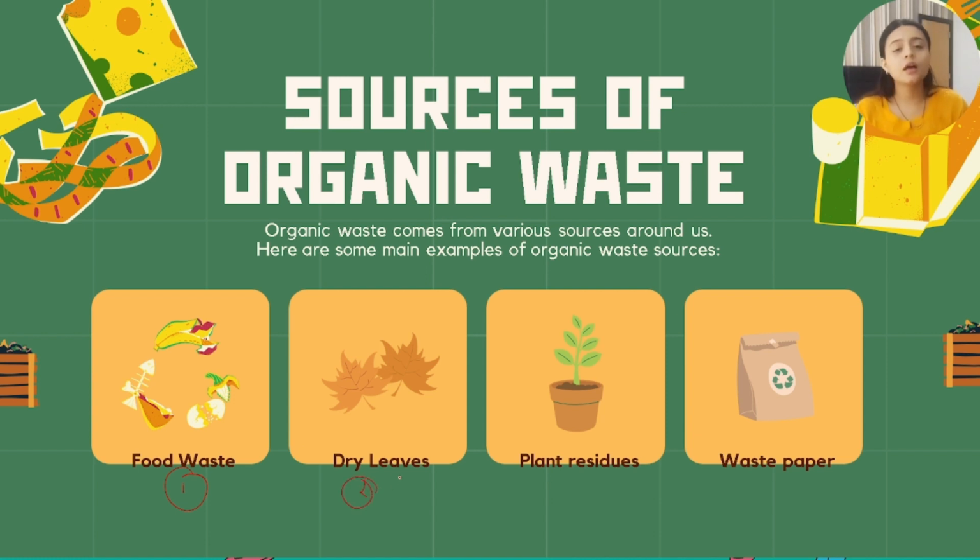You can see during the autumn season, the leaves which fall from the trees are dry leaves, and people usually burn them, which is not good for the environment. Burning the dry leaves, as we have learned in the previous chapter, will emit dangerous and harmful gases which suffocate the asthmatic patients and everybody around them. Such an environment is very dangerous to live in. So say no to burning the dry leaves.